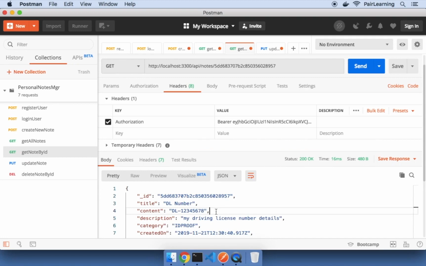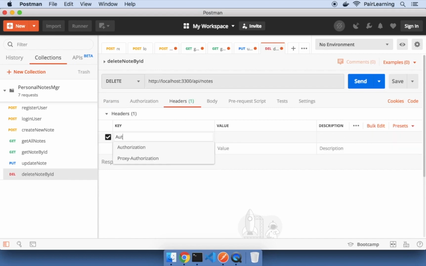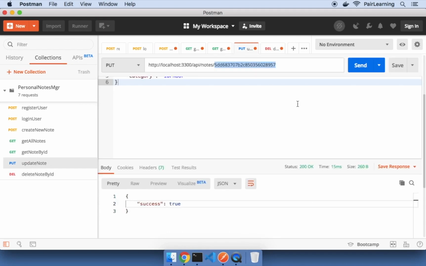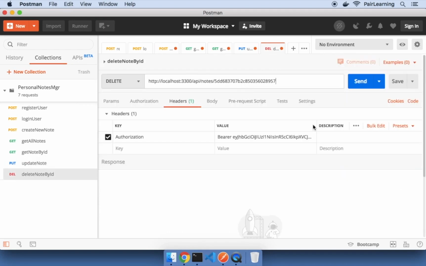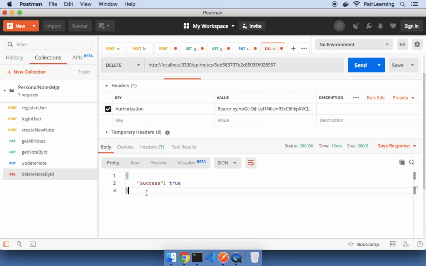Finally, we can delete a particular note by sending a delete request. This also returns a success flag. So if we fetch all notes again, this time we will get an empty array.